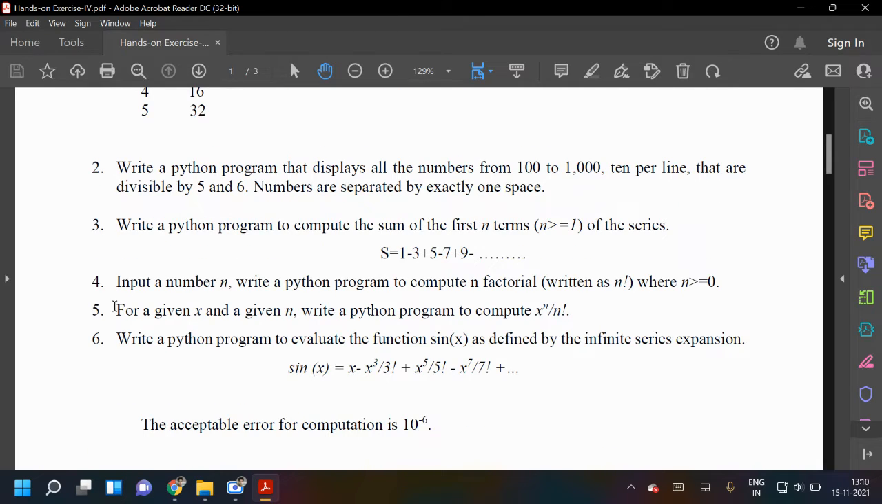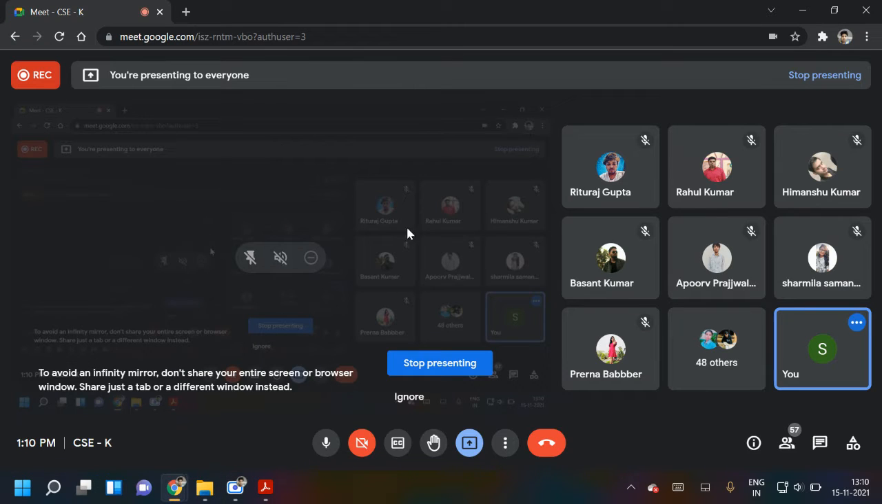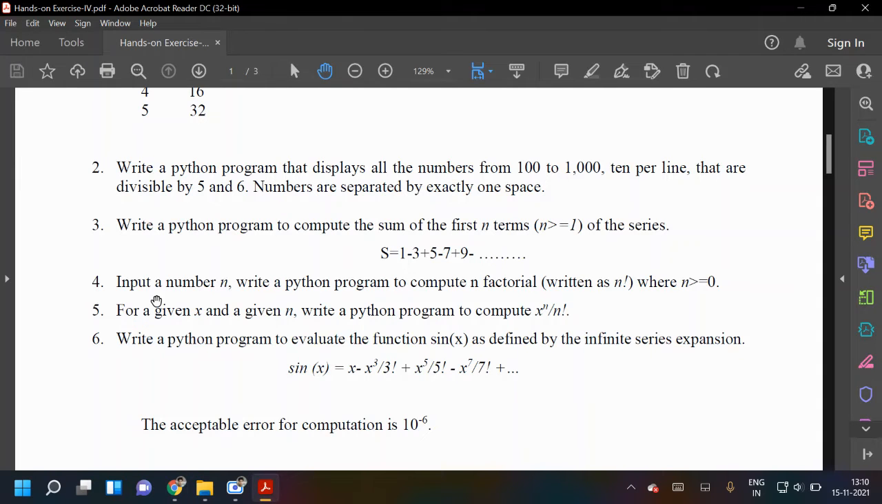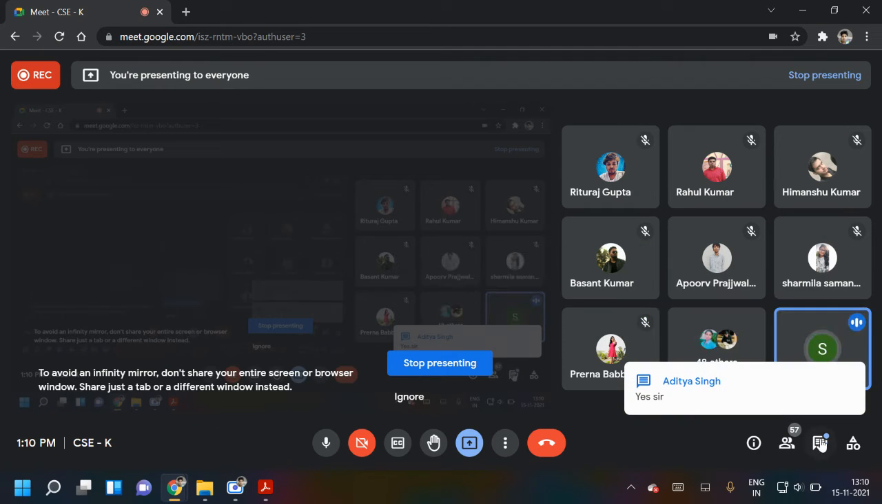So fifth question, who will share? Just write in chat. You can write your name in chat if you have done the fifth. The fifth question is this one: for a given x and given n, write a Python program to compute x raised to power n upon n factorial. Those who have done, you can write in chat.